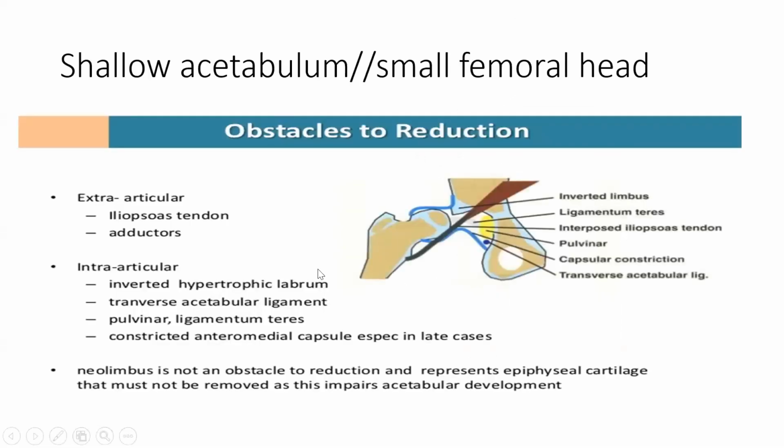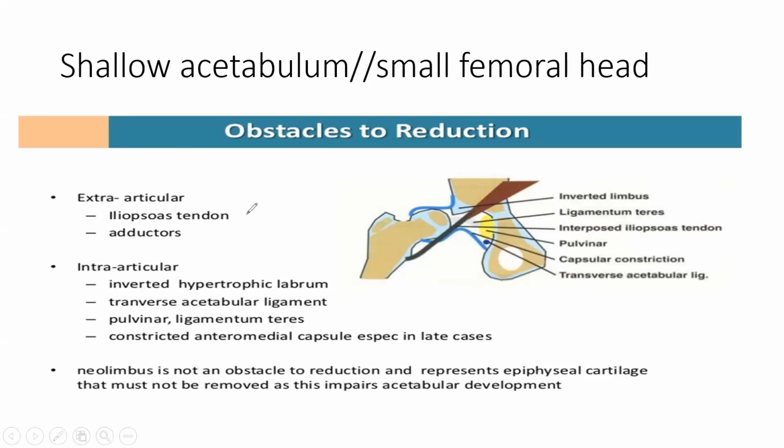Now normally in the initial phase there is a shallow acetabulum and the hip gets dislocated. If you try to relocate the hip, it's very difficult to relocate because there are many factors inside the acetabulum which will not allow the hip to come and relocate. So these are the factors. What are the important factors?